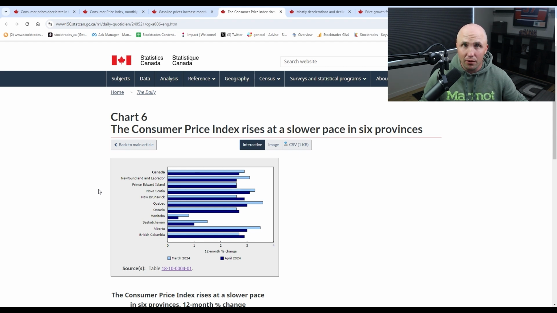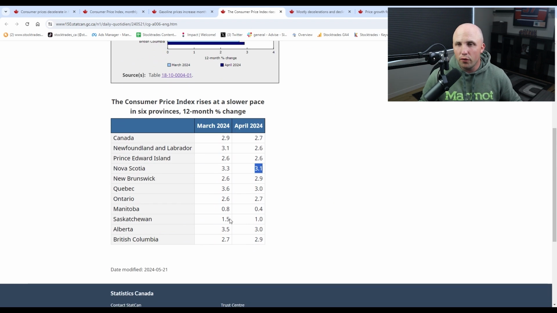If you post a rental, there are often dozens of people interested in that rental. It's creating huge demand for our real estate market. We don't really have all that big a supply, and as a result, our inflation rate is among the highest in the country. Now, if we go down to the chart here, we can see that Nova Scotia did eke out 3.1%, while Alberta is 3%.